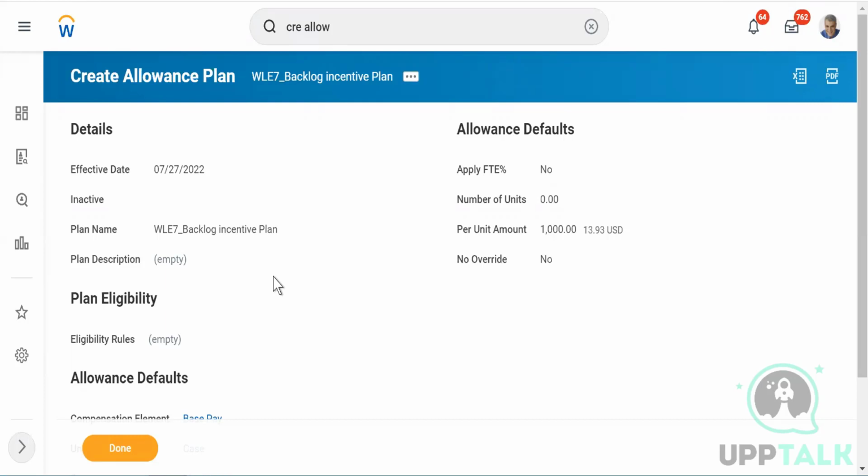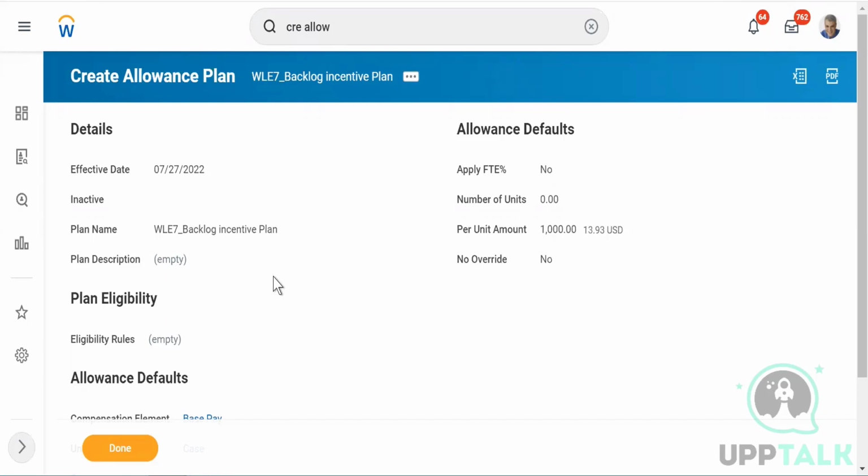Why did you keep number of units blank here? Because we don't know, right? For example, you are closing tickets. So if you can close 2 tickets, then it will be 2,000, right? So you have just mentioned the per unit amount. Per unit amount. It is decided that anybody who closes one extra will get 1,000. If you're closing two extra, you'll get 2,000. So I did not put any number of units.